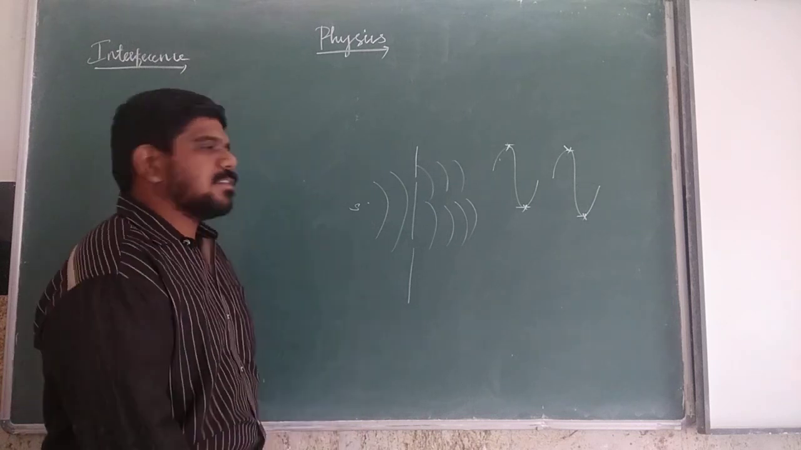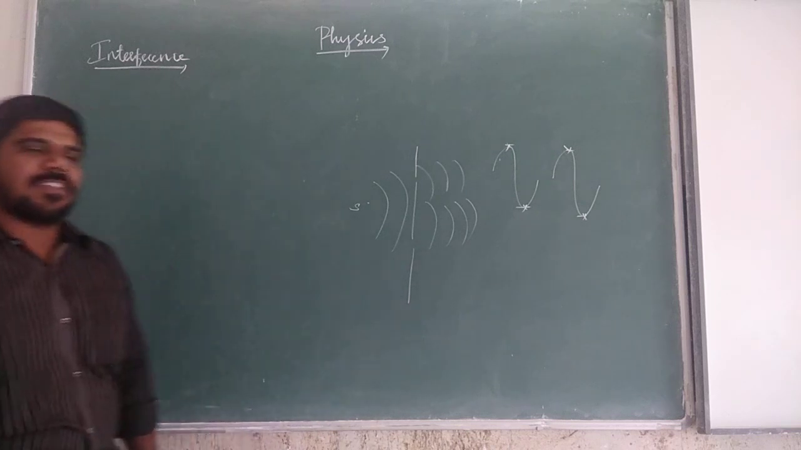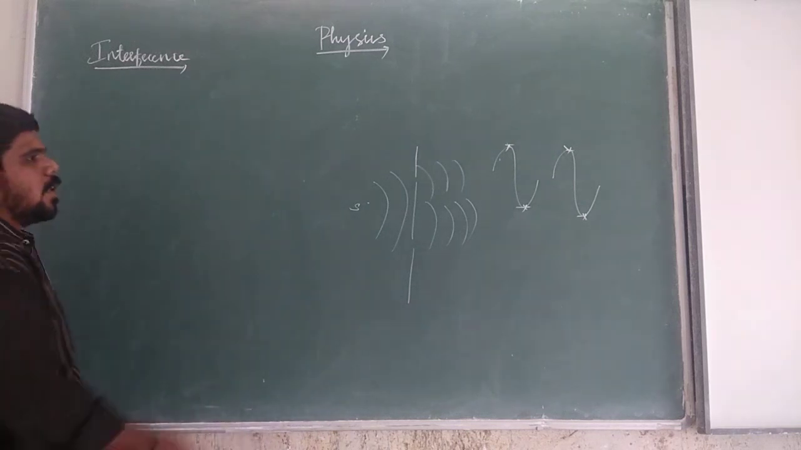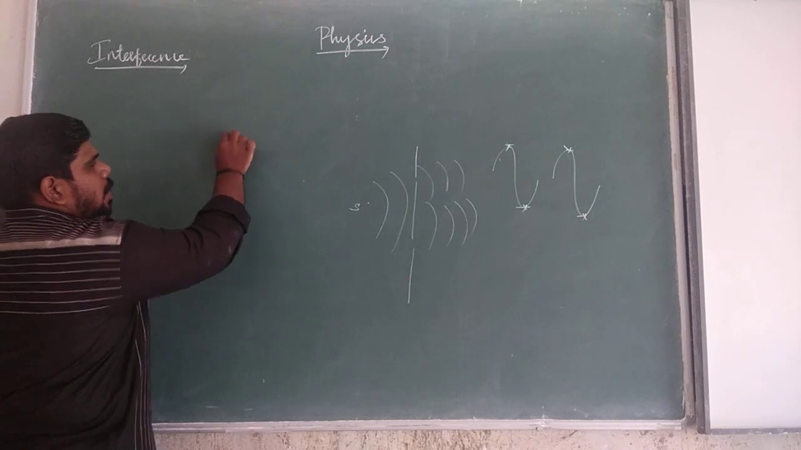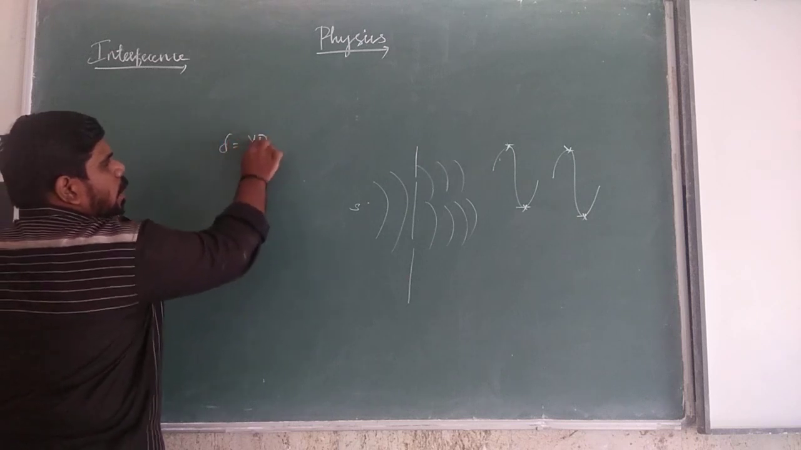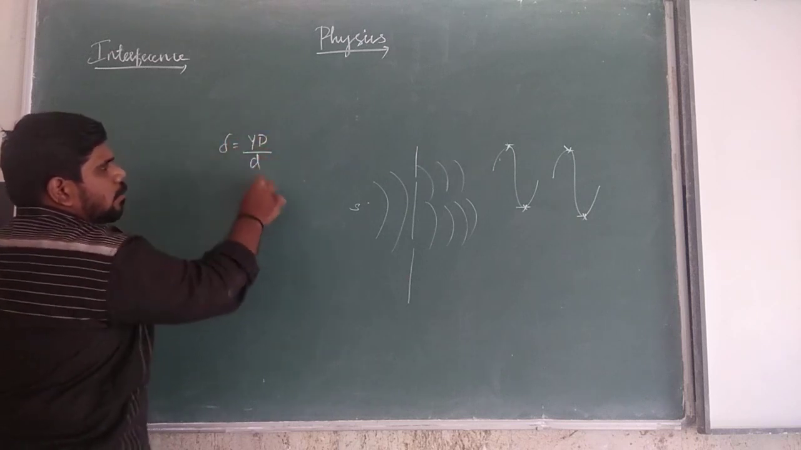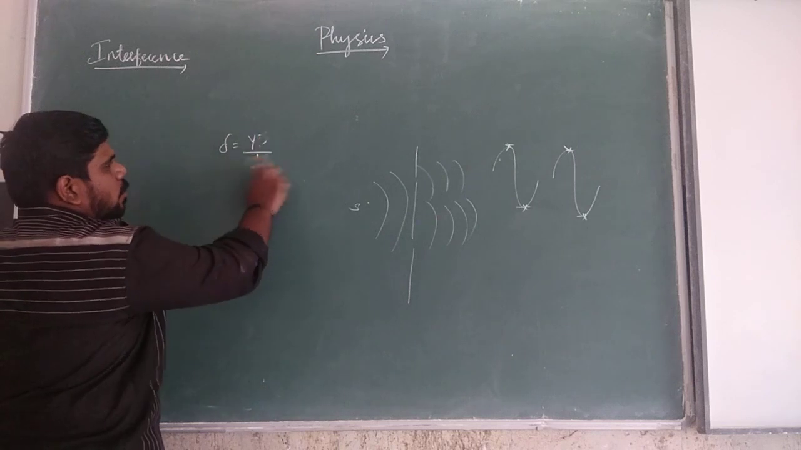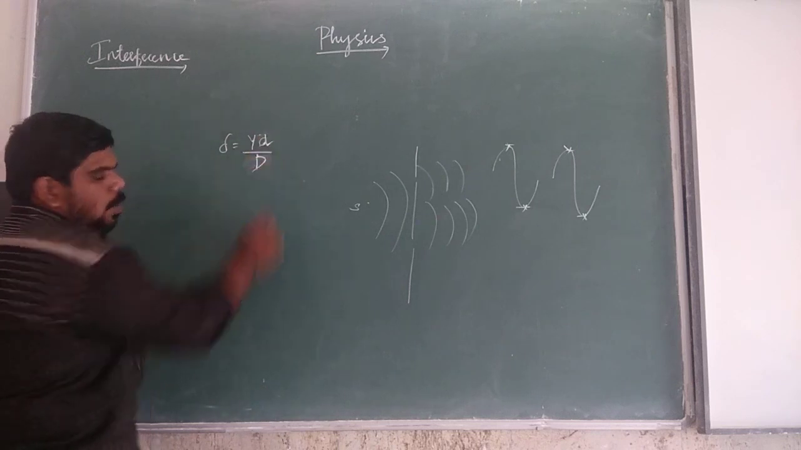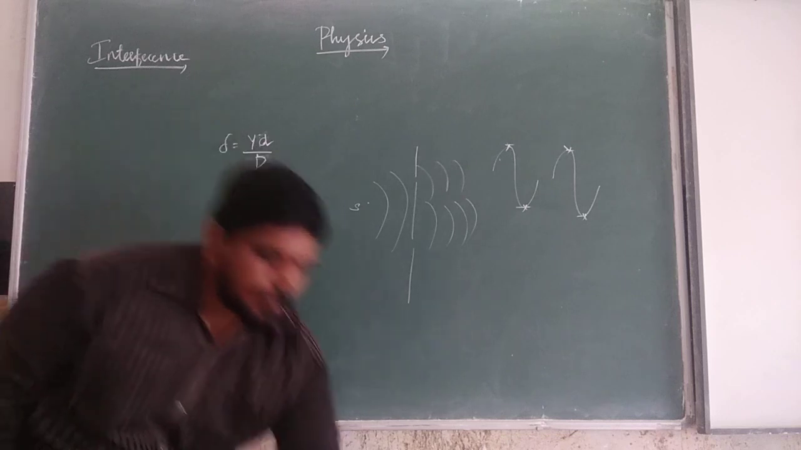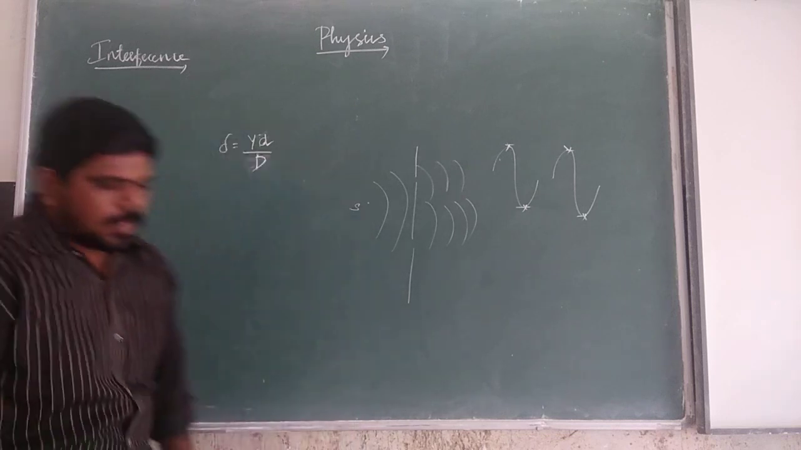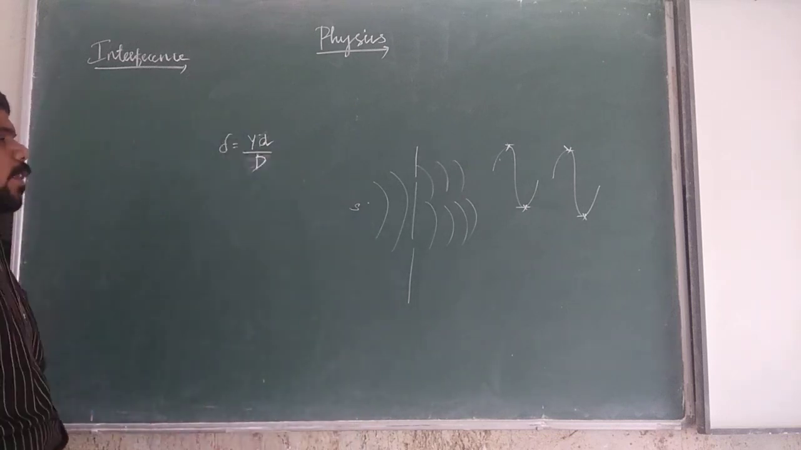Then we see Young's double slit experiment. And from this double slit experiment, what is the point? We see the path difference. The path difference delta is equal to y d by D.